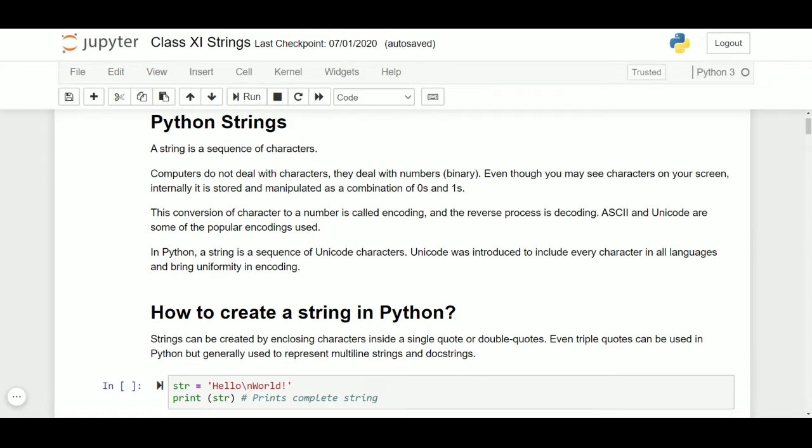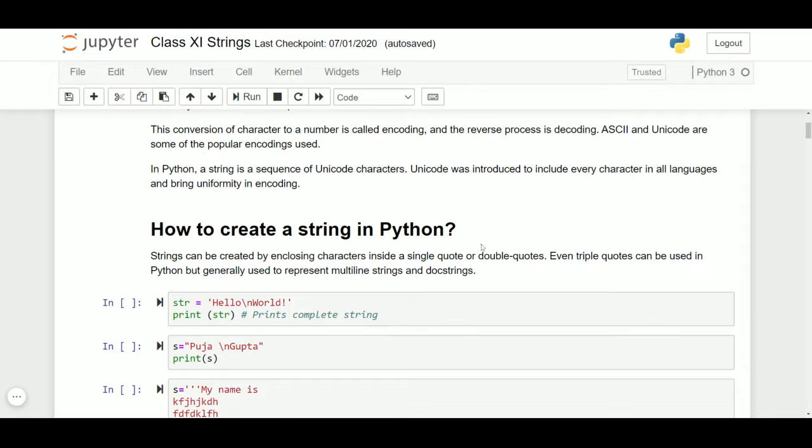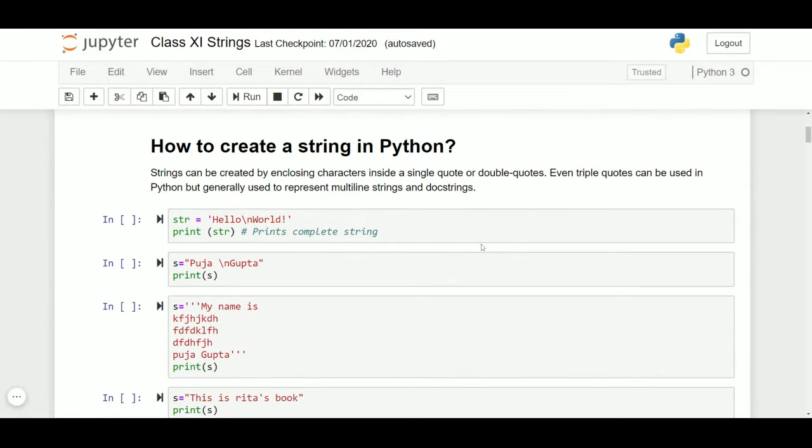Unicode has become so popular because every character of all languages is brought into it. I'll be discussing ASCII and Unicode in my videos later on. Let's move to strings in Python. Now, how can we create a string in Python?